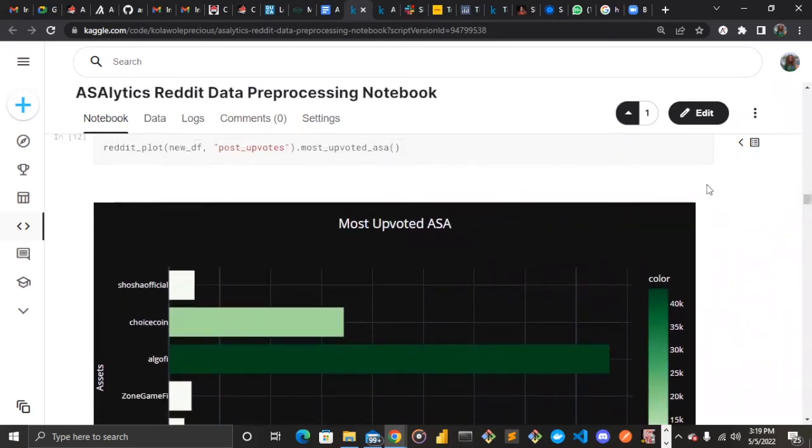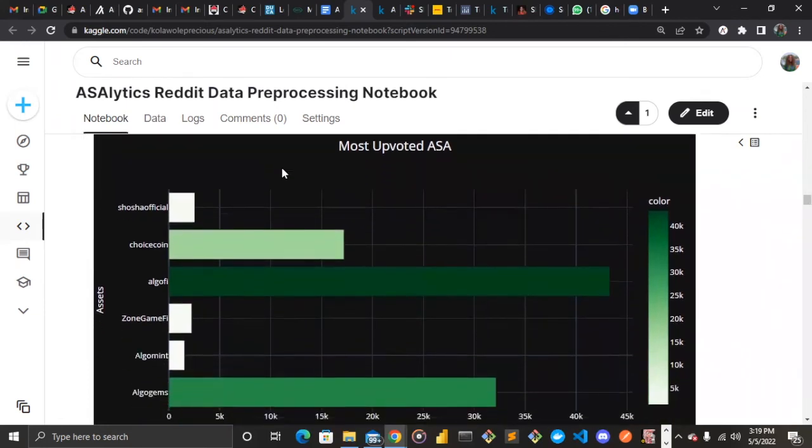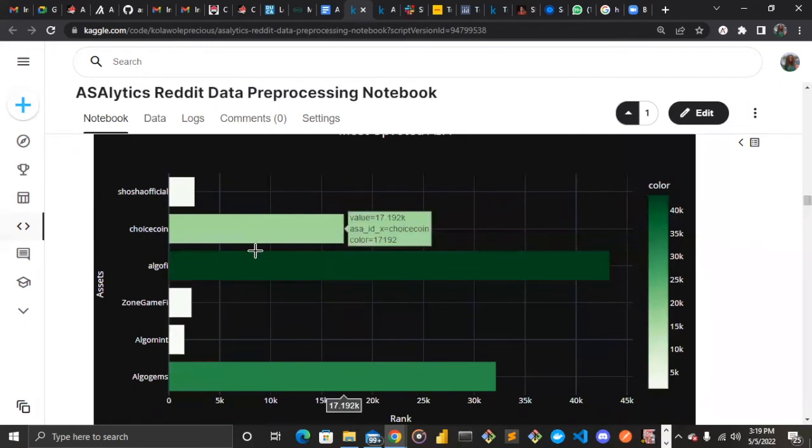Now we are trying to assess this most upvoted ASA function inside our Reddit plot class. All right, and then this is the output. We specify the post upvotes, that is how the posts have been upvoted. And as seen in the visual, Algo5 is seen to be the most upvoted ASA with about 43,289 upvotes in general.